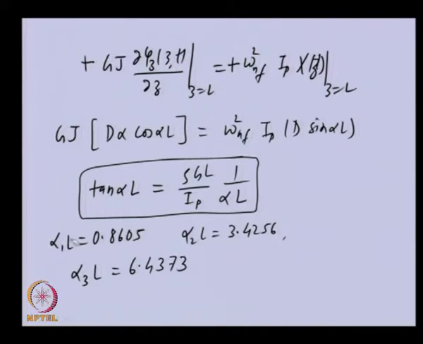Once we obtain this, because we know alpha and omega n f are related, the natural frequency can be obtained. But you can appreciate that with the addition of the mass itself, the frequency equation, which was earlier simpler, has now become a transcendental equation, and the solution of those roots is not easy now.